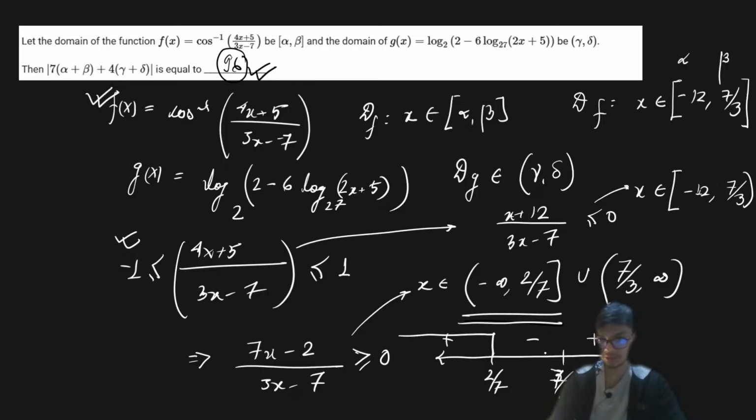So this is the region you are interested in, and this is also a region you are interested in. That's what I wrote over here. Just make use of the wavy curve method. Okay, Deepu, is that clear to you, Deepu?